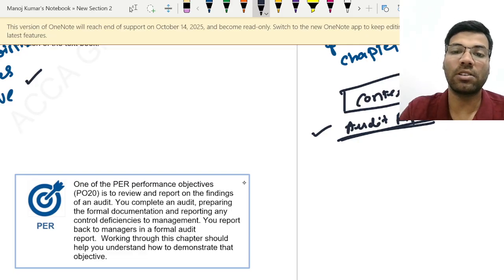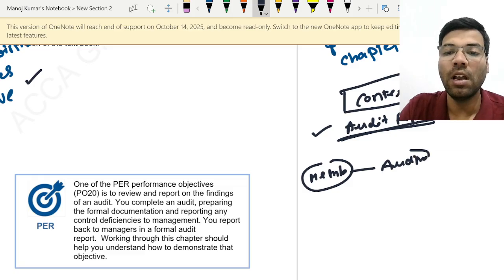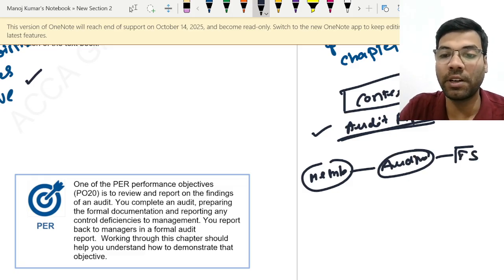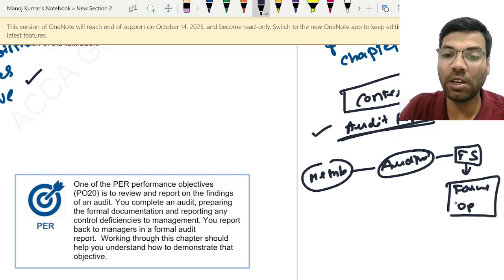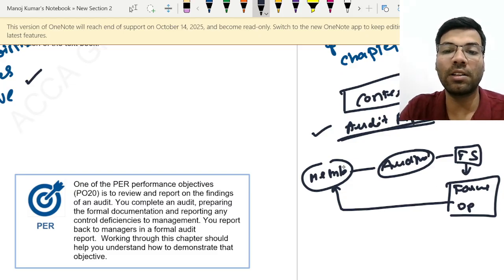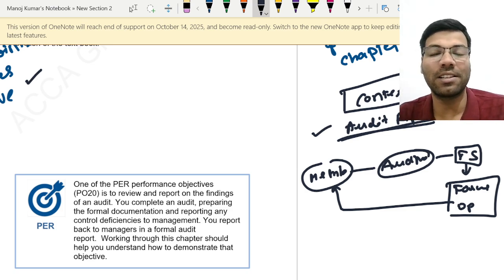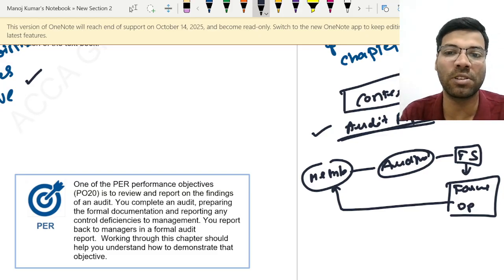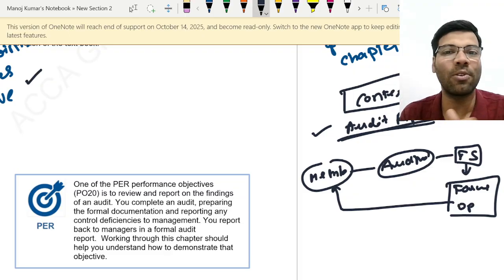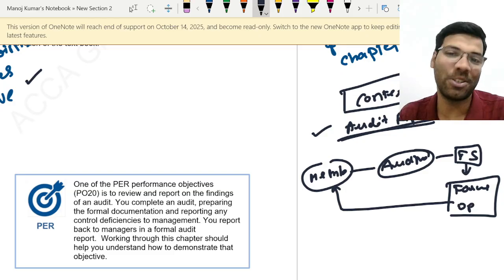So whenever the shareholders or the members have appointed the auditors, and auditors verify the financial statements and after that form an opinion, this opinion again has to be given to the members of the company, isn't it? To give the opinion, do you think the auditors will call each and every shareholder and tell them your financial statements are very nice, it is fantastic, or it is not good, there are some mistakes in the balance sheet, some mistake in the profit and loss account, there are some problems in the disclosure? Do you think the auditor will call all the shareholders and tell this information? It is practically not possible, and the auditor is not going to do that job, right?